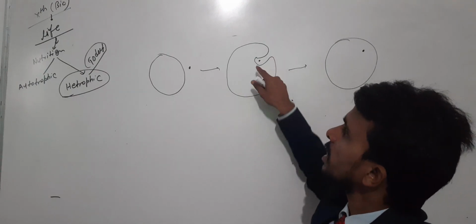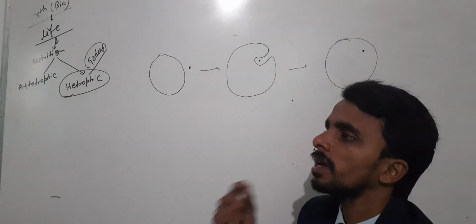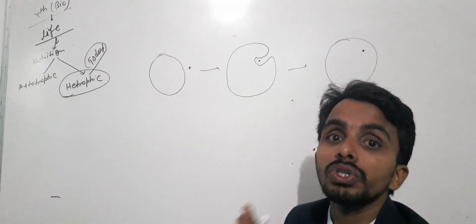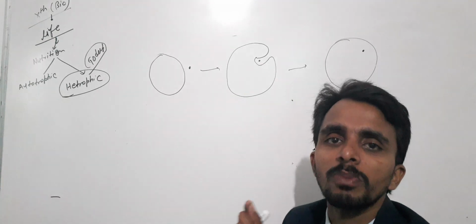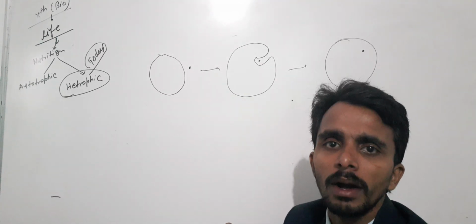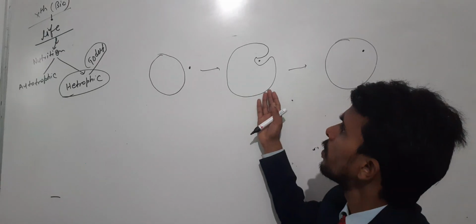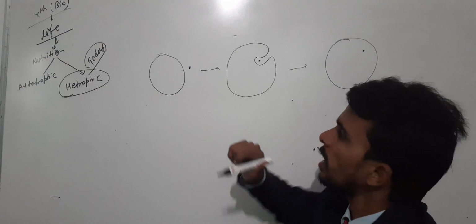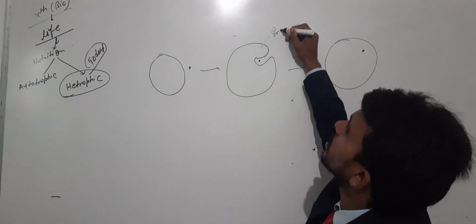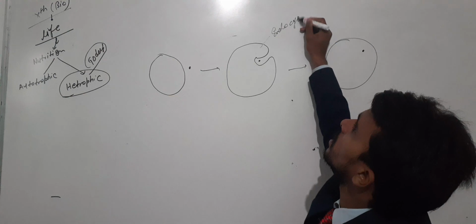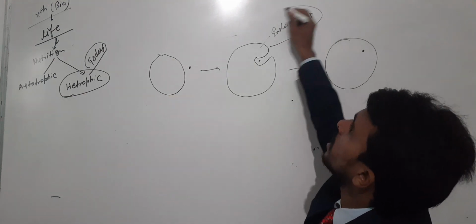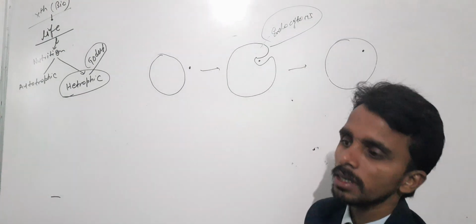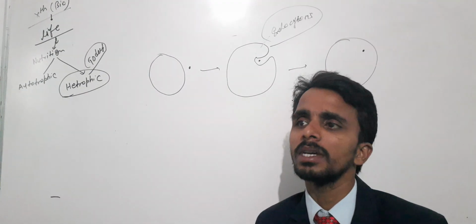The specialized structure through which the amoeba takes in food is called false feet, or pseudopodia. And that process of engulfing the whole food particle is called endocytosis. Basically, endocytosis means to enter inside the cell. So I hope that is clear.